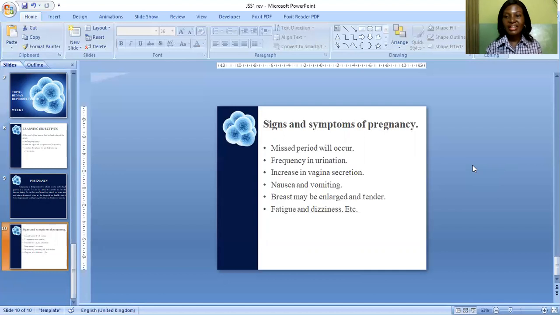Can use urine test, can use blood test, can use ultrasound scan, and this can be done in the hospital by experienced medical experts. Then the signs and symptoms of pregnancy, from missed period to frequency in urination, nausea and vomiting, the breast may be enlarged and tender, fatigue and dizziness, weakness, and so on.